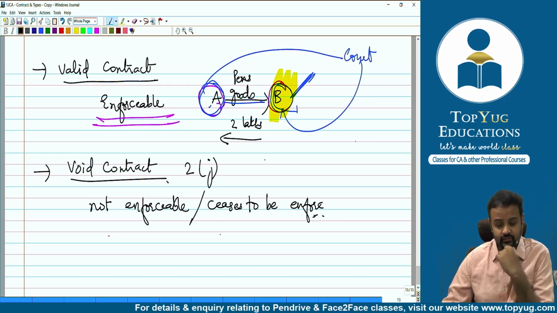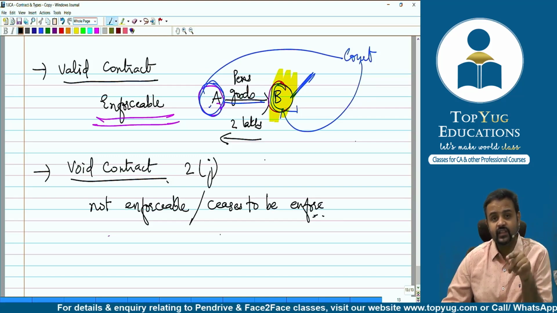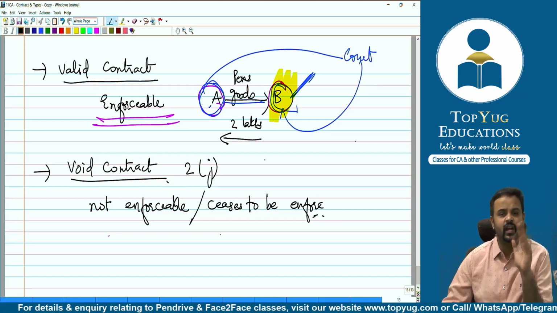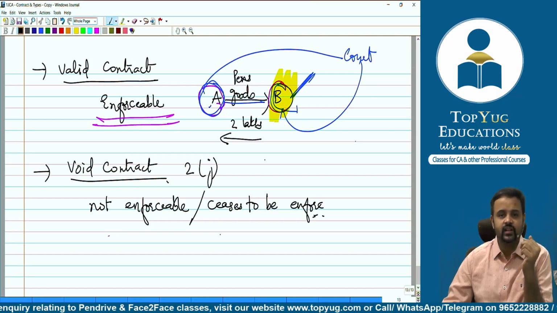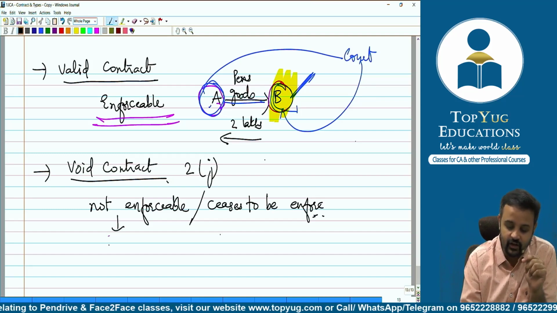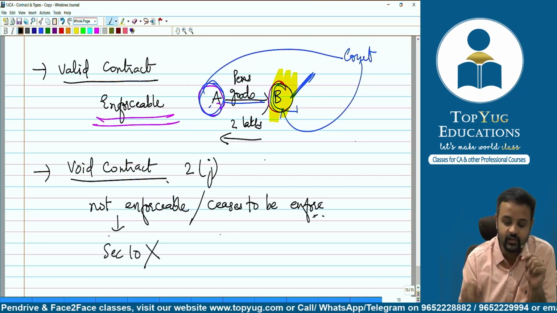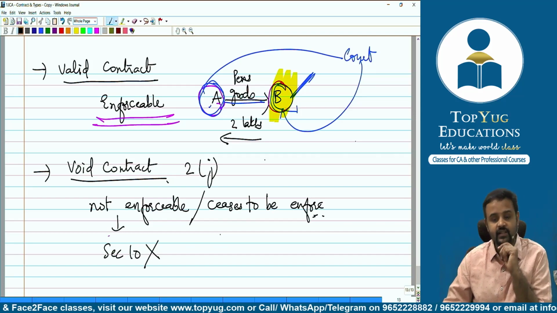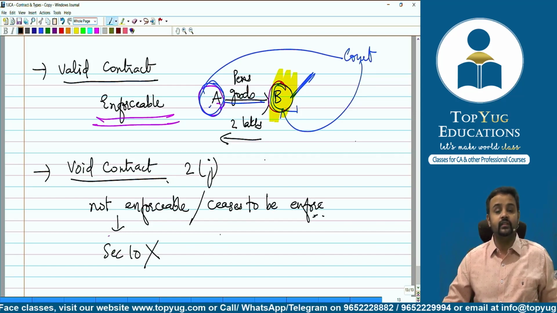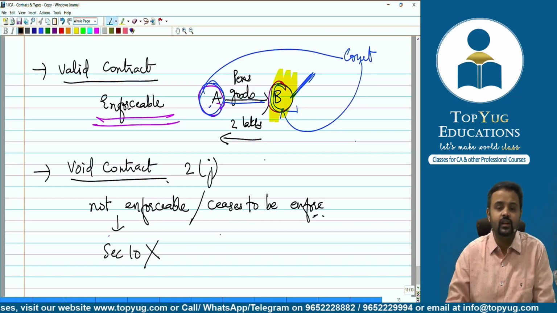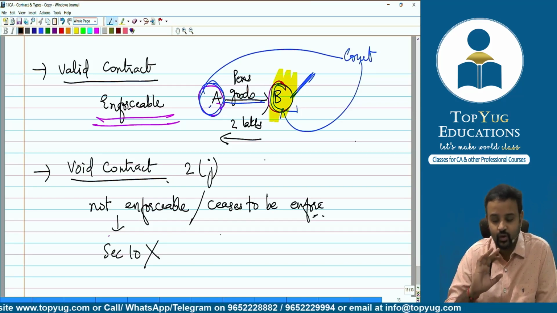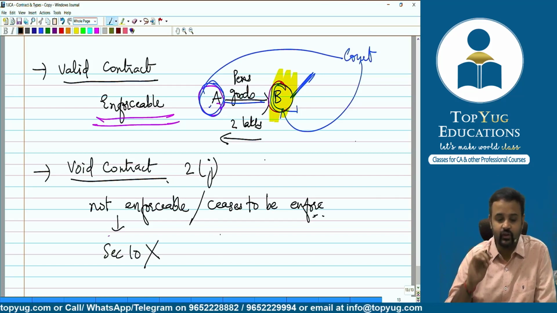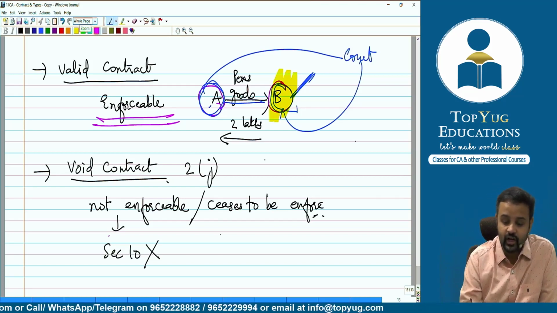So the question comes, why is it not enforceable? Maybe the conditions given under section 10 are not satisfied. Any one of the conditions, not necessarily all conditions. It is not enforceable because maybe any of the conditions of section 10 has not been satisfied. That is where it is not enforceable, or it ceases to be enforceable. That means it can't be enforced. Correct? 2 clause J.